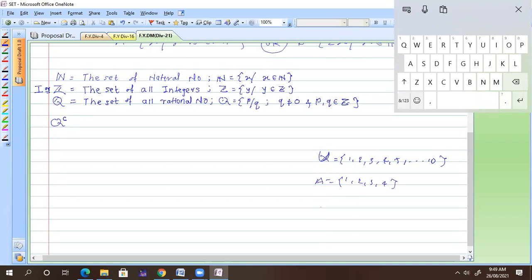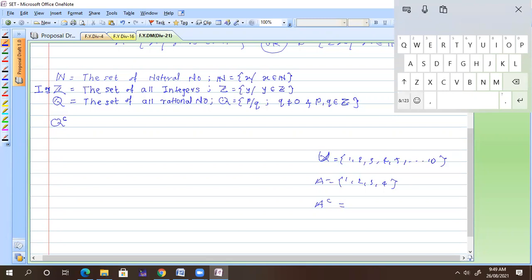So what is my A complement? U minus A means which elements belong to U but do not belong to A: 5, 6, 7, 8, 9, 10.